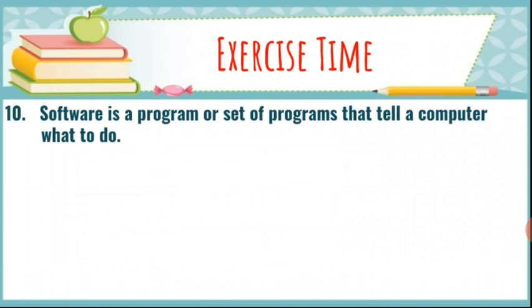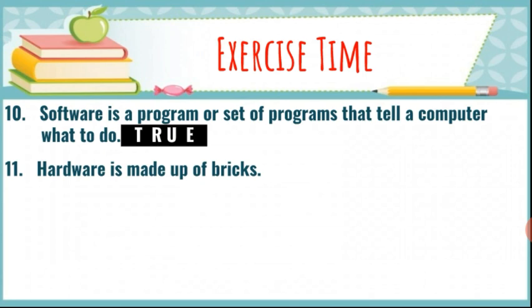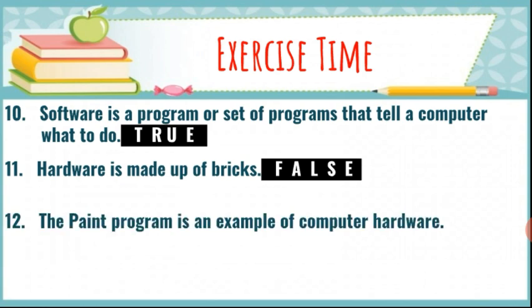Next question is: software is a program or set of programs that tells a computer what to do. Students, this is true. Next question is: hardware is made up of bricks. No, this is false. Your house is made up of bricks. That's why it is false. Next, the Paint program is an example of computer hardware. No student, this is false. Paint program is an example of computer software.